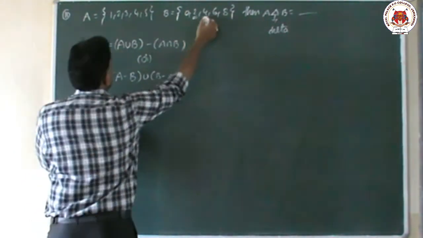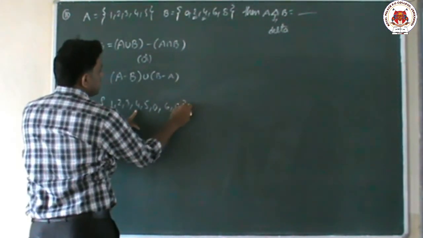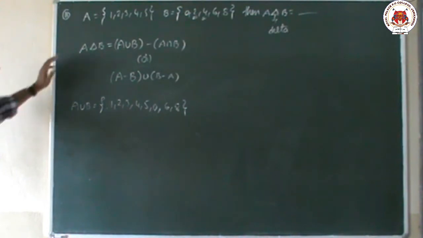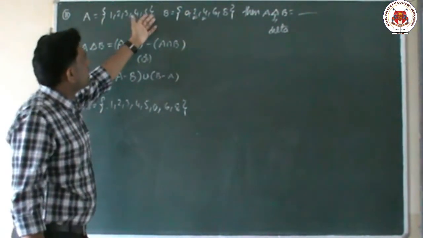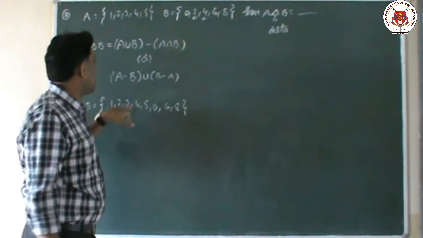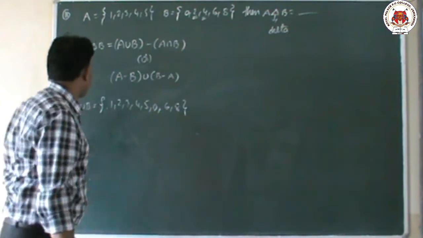Next one is 4, 4 also we mentioned already. Then 6, 8. So children, this is the A union B. No need to mention again and again.